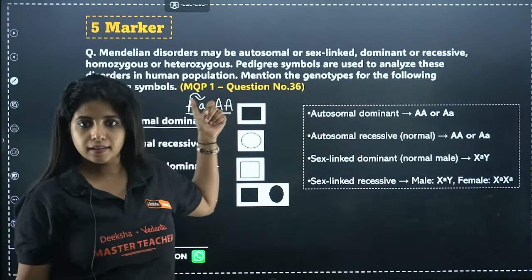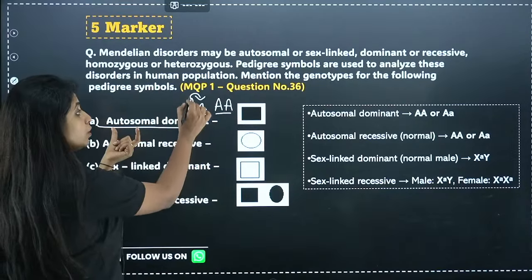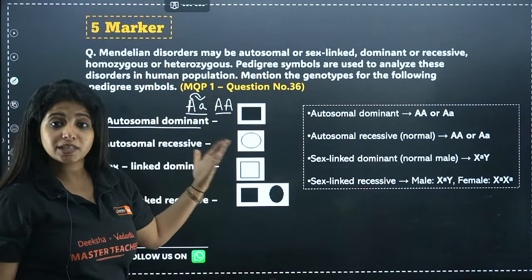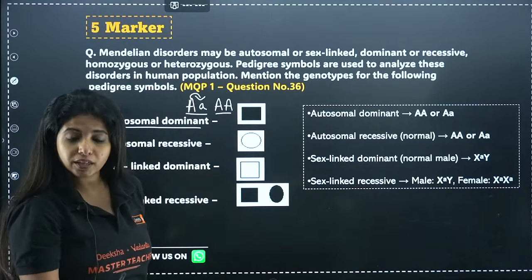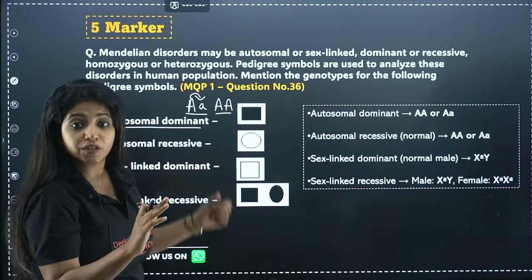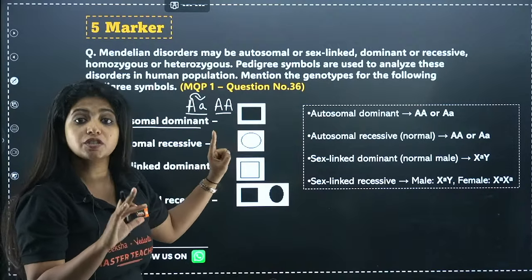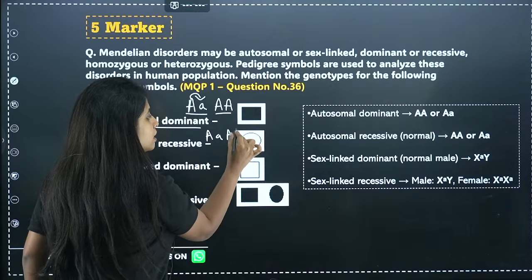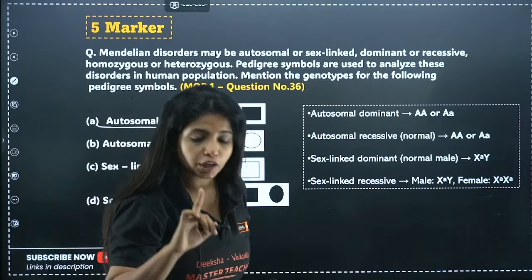Got it? The male is being affected, and if it is being affected and it's an autosomal dominant disorder, you need a dominant allele anyway. Now, autosomal recessive. It's an autosomal recessive disorder. There's a female who is not being affected. If she has recessive, she will be diseased, but here she is not diseased. So again, she should be either like this or like this, where only the dominant alleles are there. Recessive alleles should not be coming together.